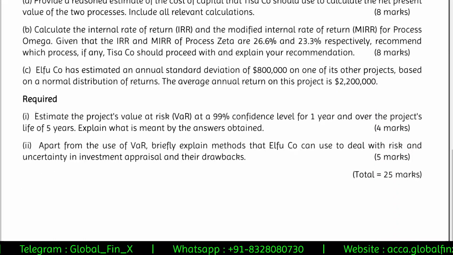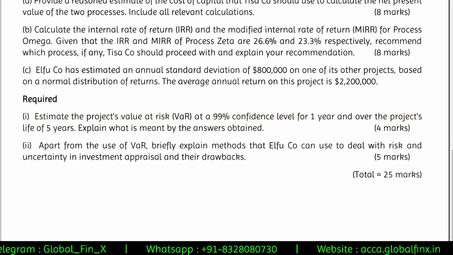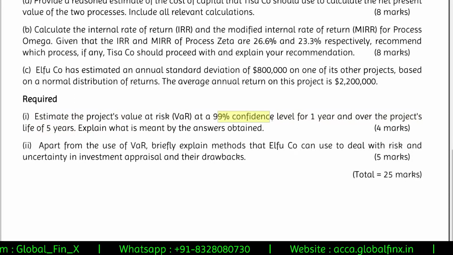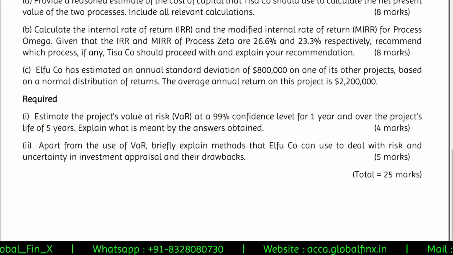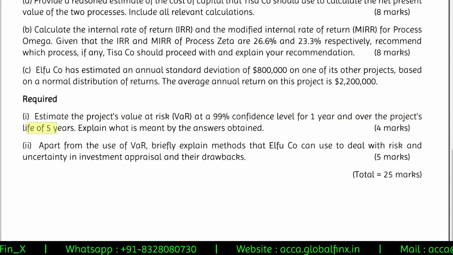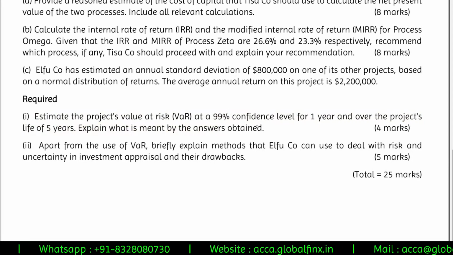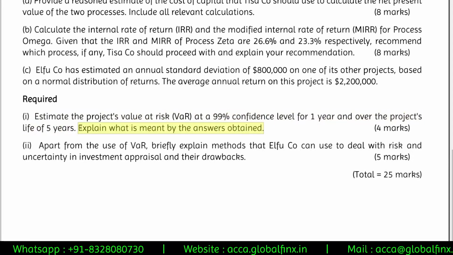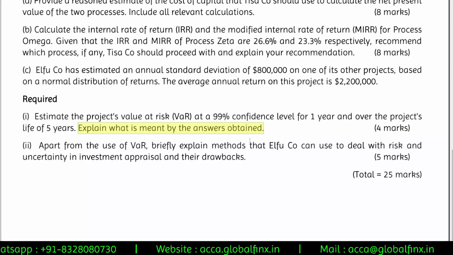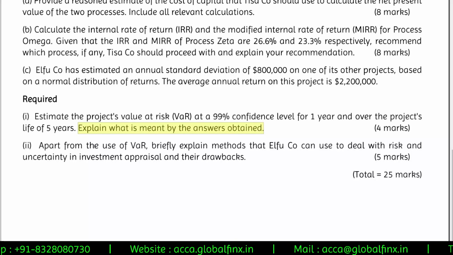Required. Estimate the project's VAR, value at risk, at 99% confidence level. Very good. For 1 year and over the project's life of 5 years. Explain what is meant by the answers obtained. Again, please understand, you have to explain what VAR is, and the numbers behind that.